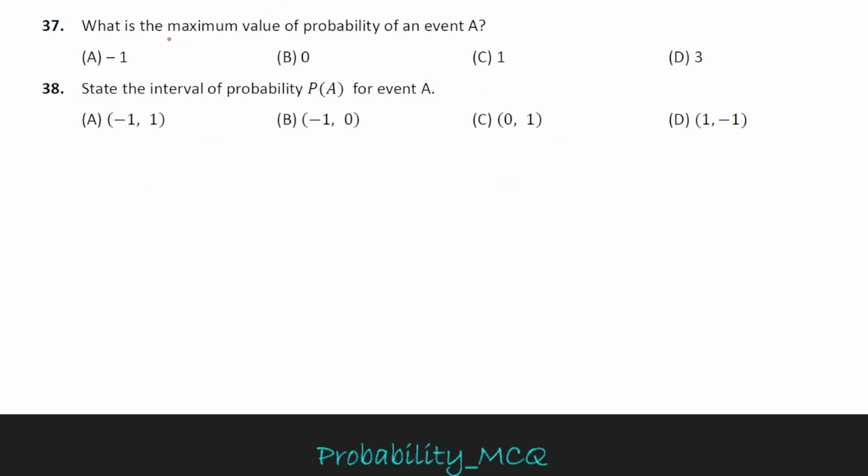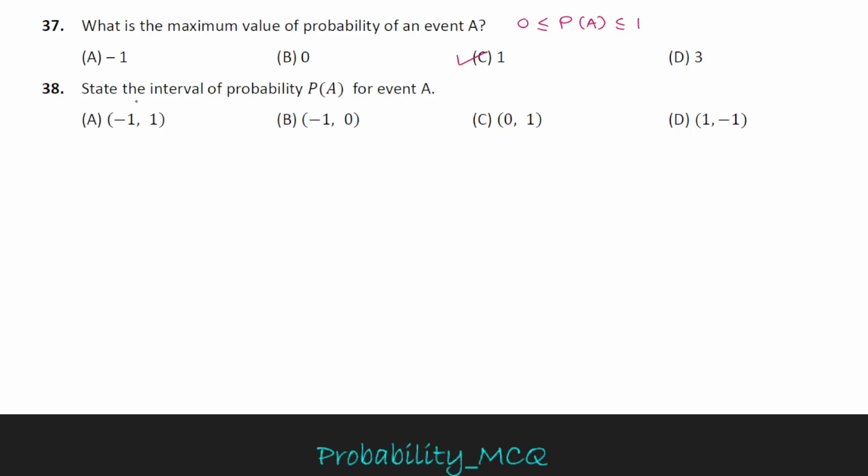Question 37: what is the maximum value of probability of event A? The probability of event A always lies between 0 and 1. 0 is less than or equal to P of A is less than or equal to 1. Means the minimum value is 0 and the maximum value is 1. Hence option C is the correct option.